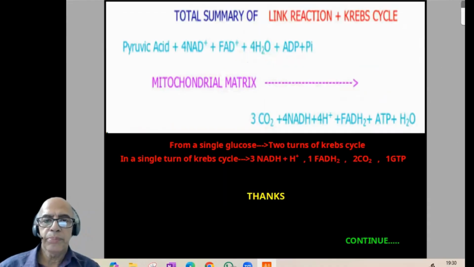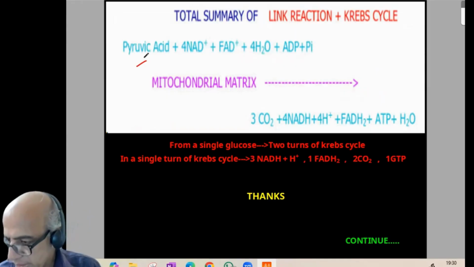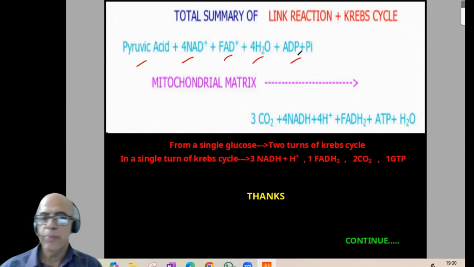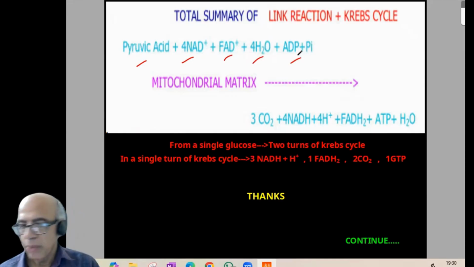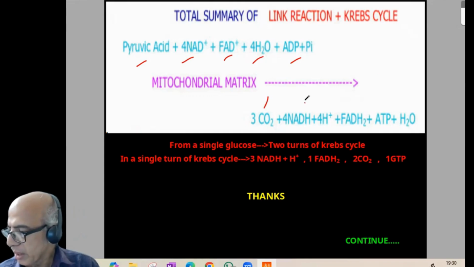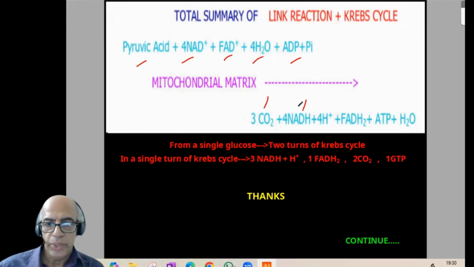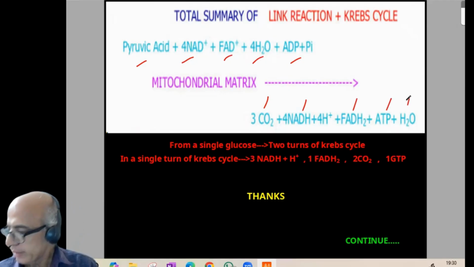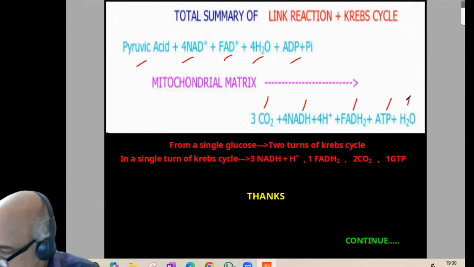So when we come to the next page, we can find the total summary of link reaction plus Krebs cycle. NCERT only: pyruvic acid, 4 NAD plus, FAD plus, 4 H2O plus, ADP plus inorganic phosphate, in the mitochondrial matrix, we'll be getting 3 carbon dioxide, 4 NADH plus 4 H plus, then FADH2, then ATP, then H2O. This is how the reaction proceeds.